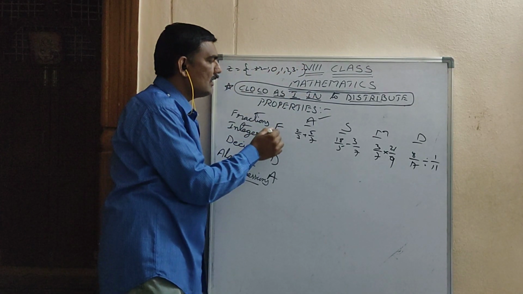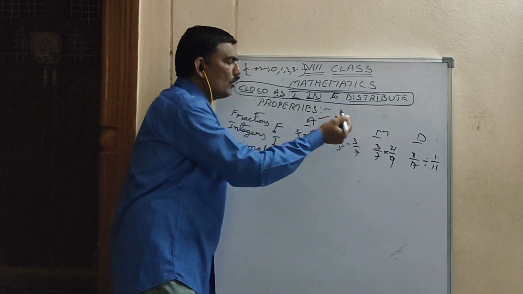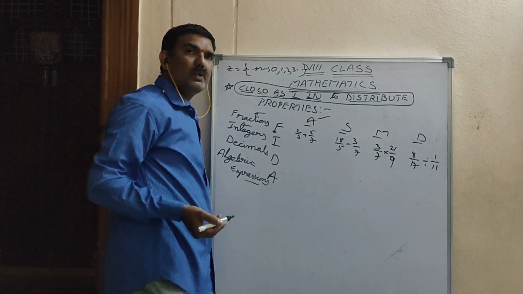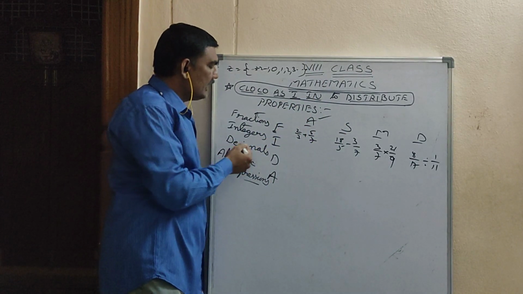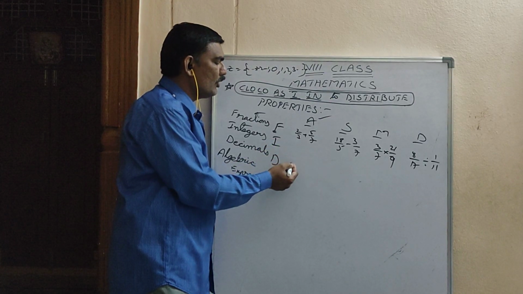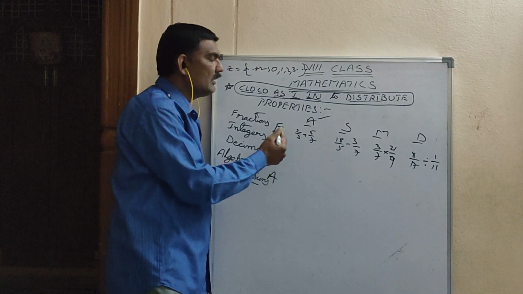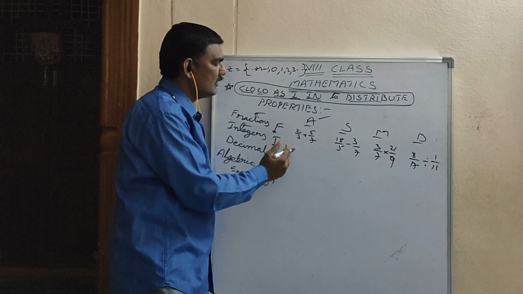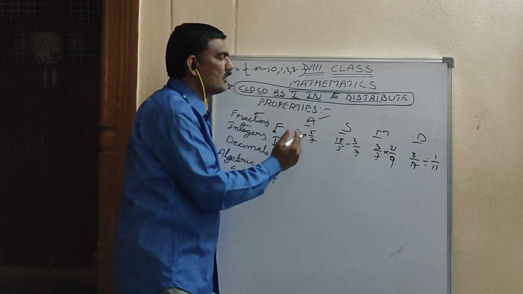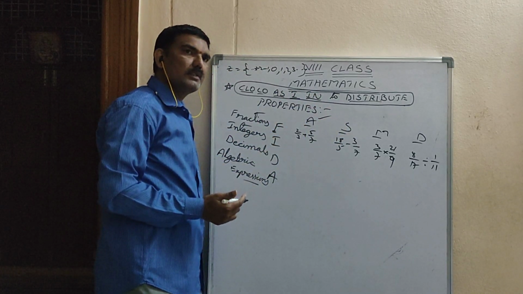In integers also we should know additions, subtractions, multiplications, divisions. And next, in decimals, like 0.007 plus 1.8: decimal additions, subtractions, multiplications, divisions.